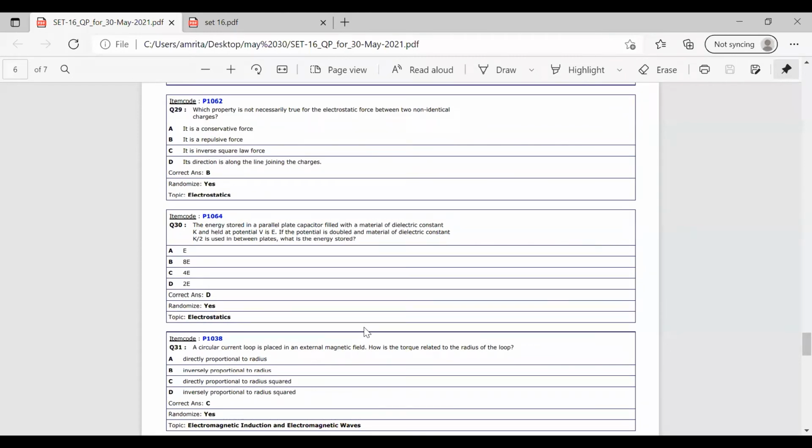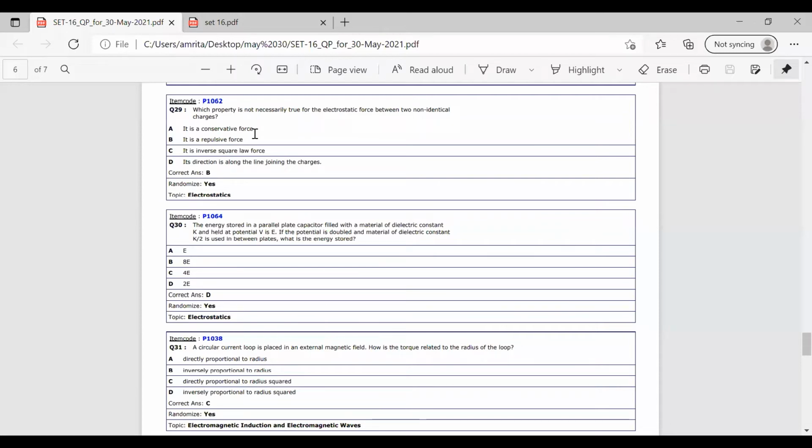Which property is not necessarily true for the electrostatic force between two non-identical charges? You can answer this question if you know the definition of electrostatic force. The options are: it is a conservative force, it is a repulsive force, it is an inverse square law force, its direction is along the line joining the charges. So whatever we know about electrostatic force, we need to recollect it.